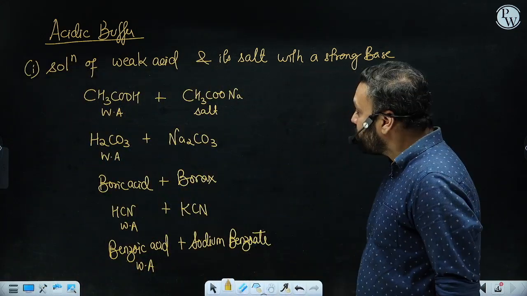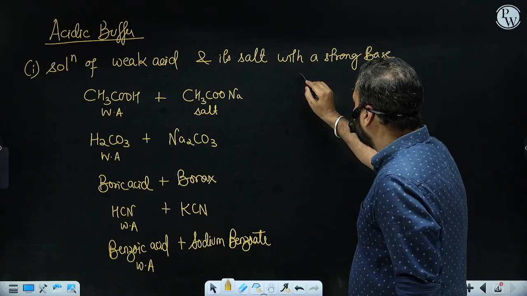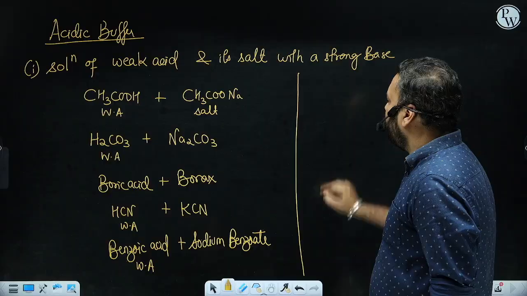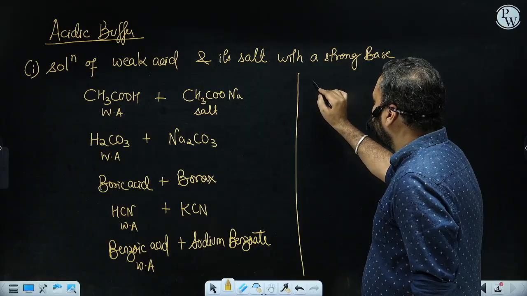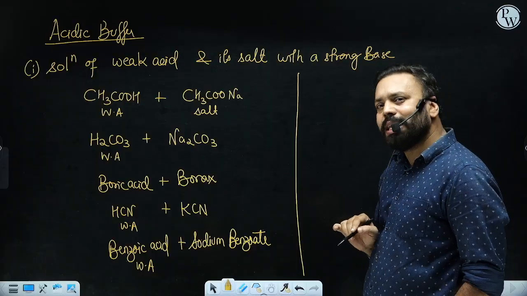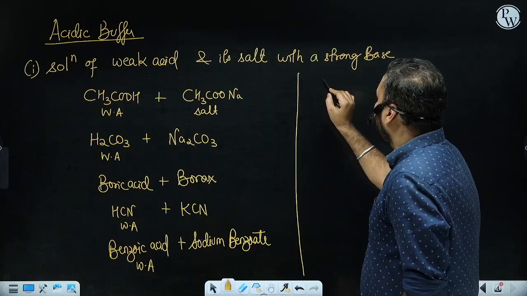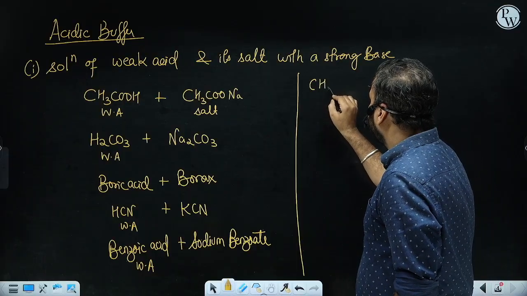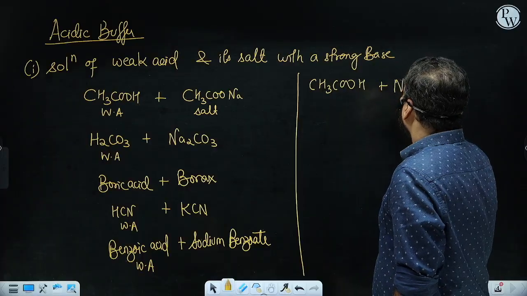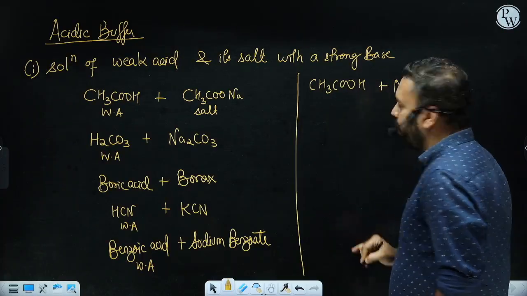Fine. Now sometimes when we try to find an acidic buffer, can you tell me whether this solution which I'm going to write here is going to act as an acidic buffer or not? Let's say we are having acetic acid and NaOH mixture.